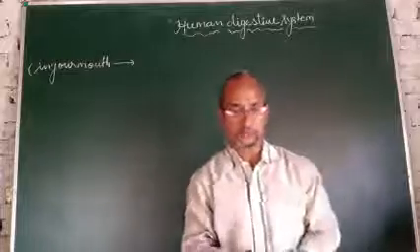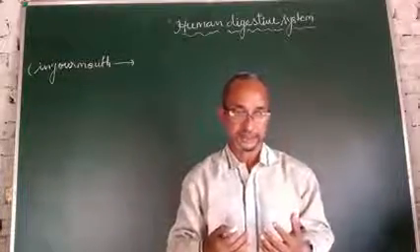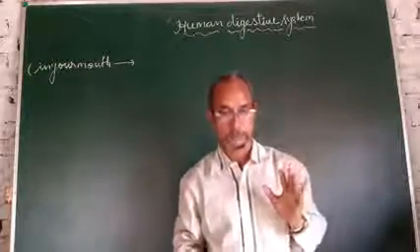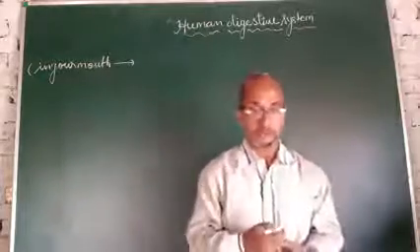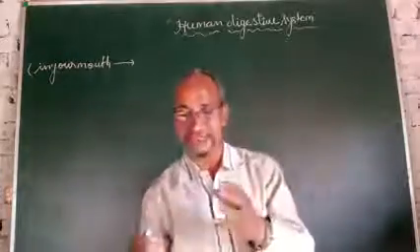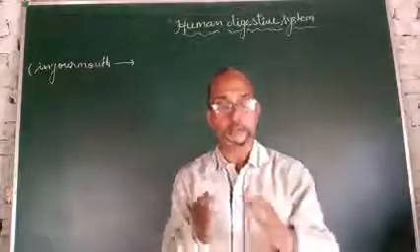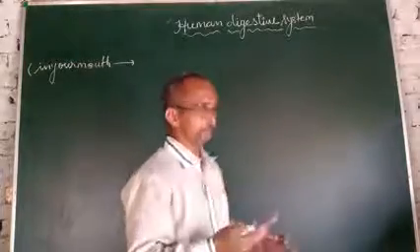So in the mouth, digestion of food starts as soon as we put the food in our mouth. The mouth contains teeth, tongue, and salivary glands. The teeth cut the food into small pieces, and chew and grind it.